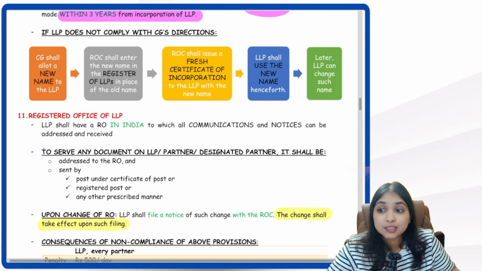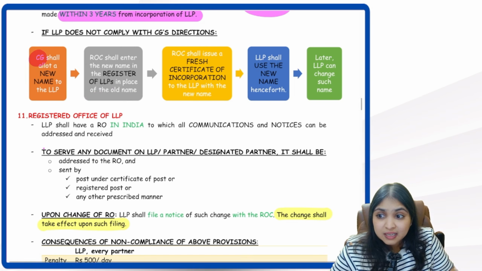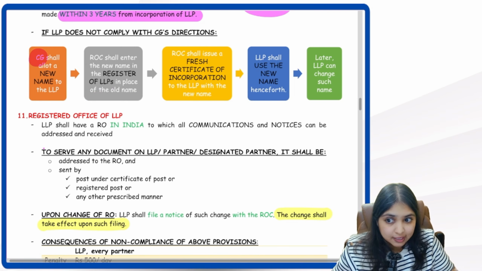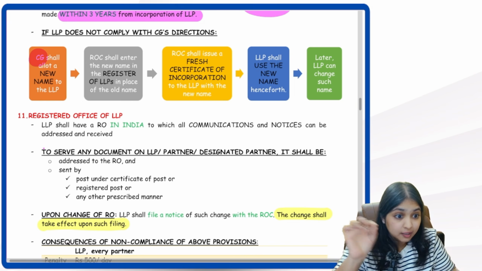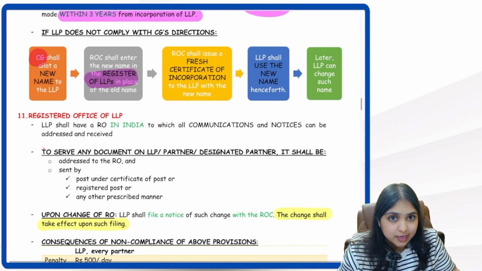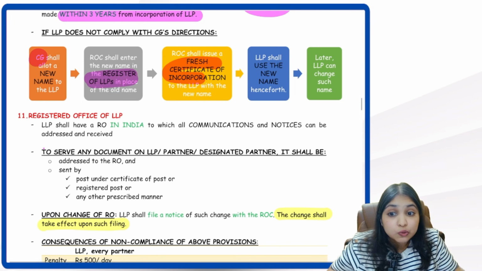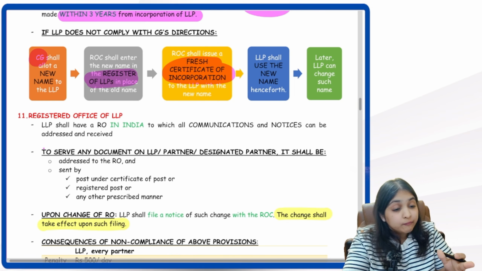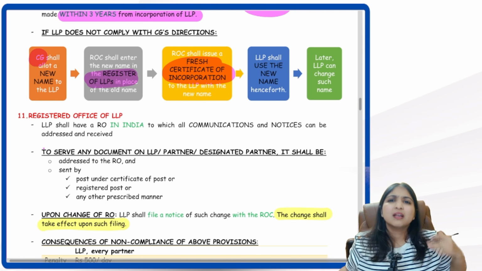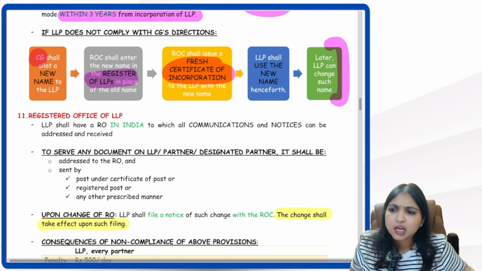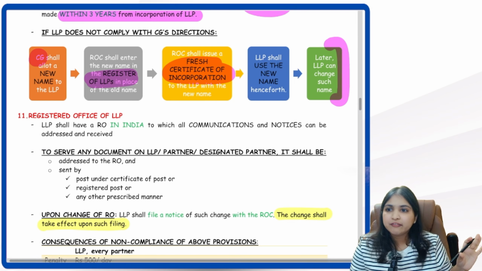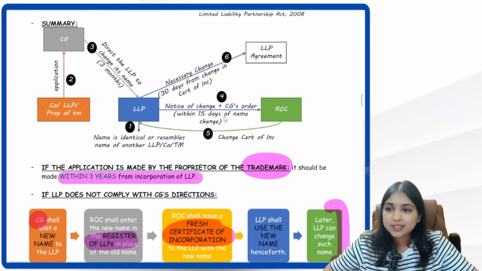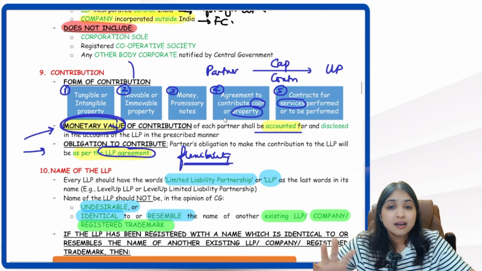Central government will allot a new name to the LLP. ROC will enter that new name in the register of LLPs, then give a new certificate of incorporation containing that new name. That new name will now become the name of the LLP. But of course, if later LLP wants, they can change the name. Everybody is perfectly clear? Yes, this was our entire discussion regarding the name of the LLP.